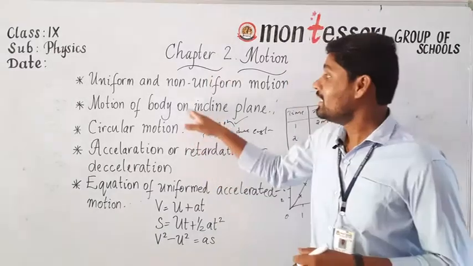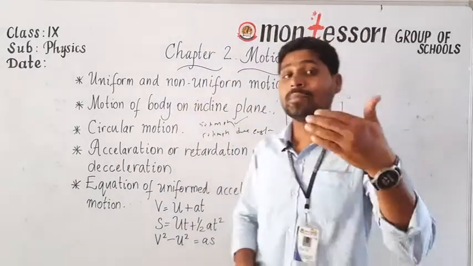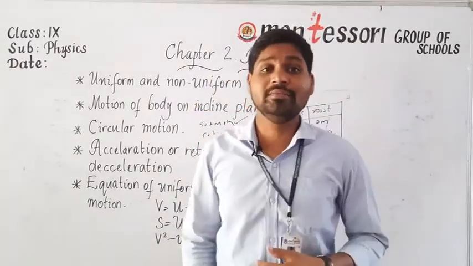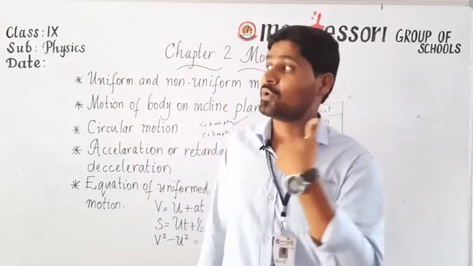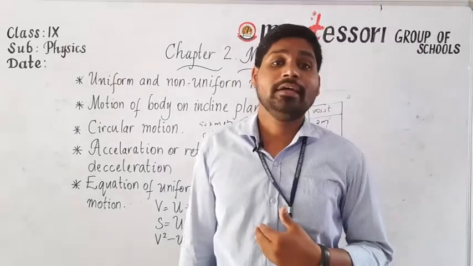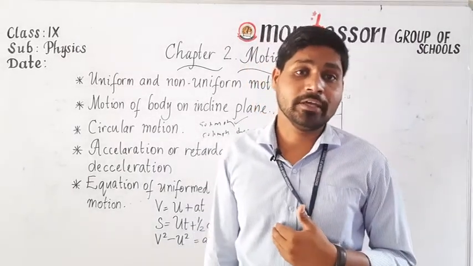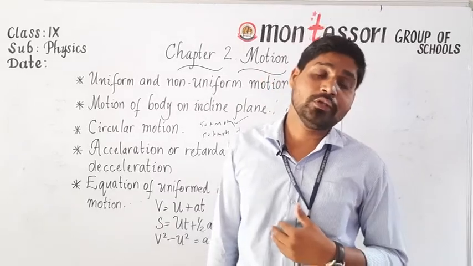The next one is non-uniform motion. See, where do you observe the uniform motion? For example, the motion of the earth. The people who are on the highway, or the vehicle which is moving on the highway. So in such conditions, we may observe the uniform motion.